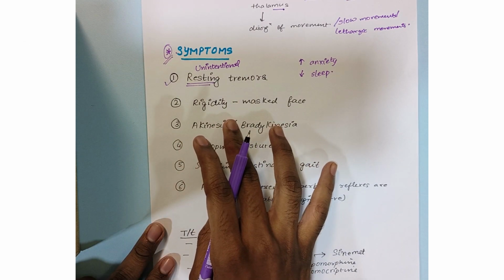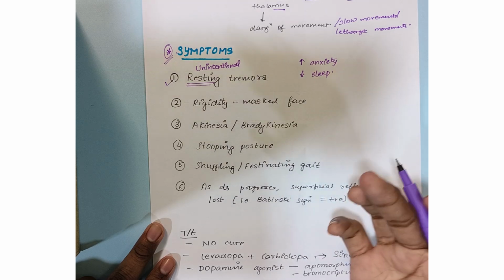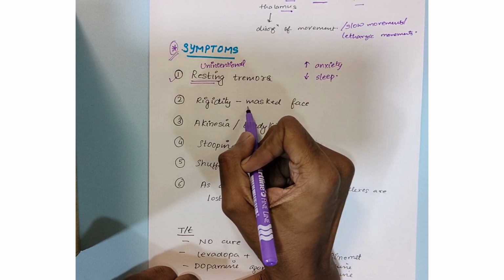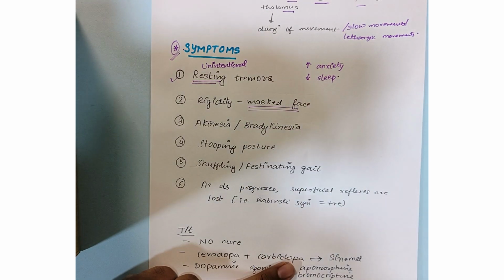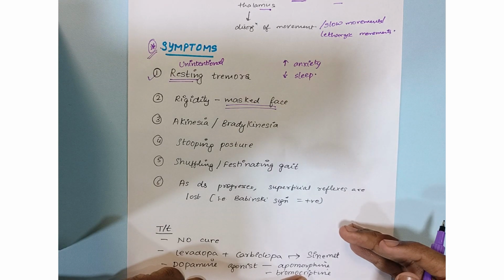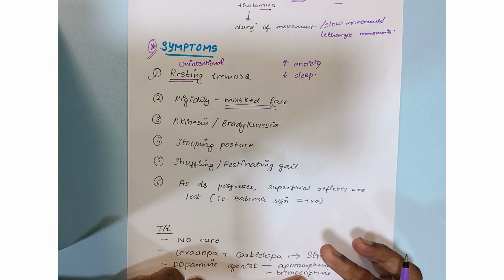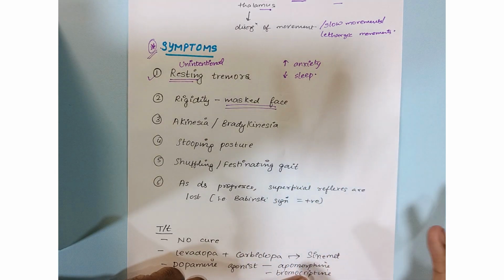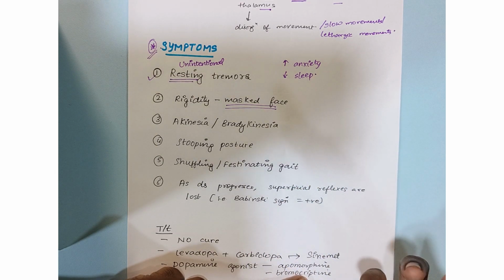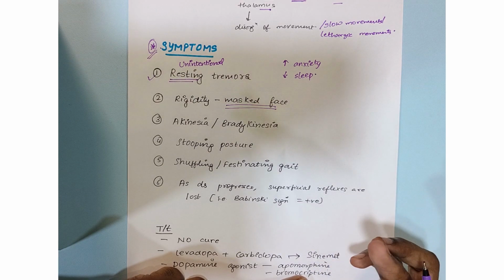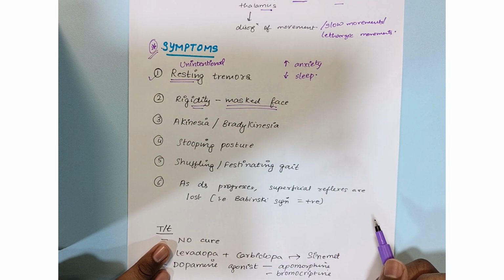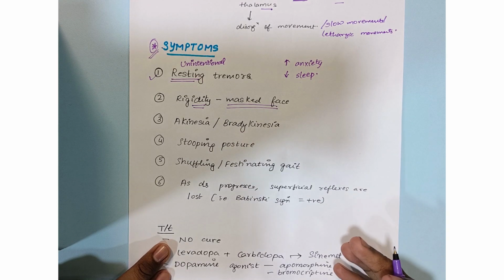Now let's talk about rigidity. The person suffering from Parkinsonism does not show a lot of expressions. He or she has a masked face. In our normal day-to-day life, we show a panorama of different expressions. We are angry sometimes, so we frown, we smile, we cry, we make faces. But in case of Parkinsonism, this panorama or plethora of expressions is lost, because the movements that they elicit have become extremely slow in nature. Also, the person is very rigid. He or she does not show a lot of flexibility in movement.